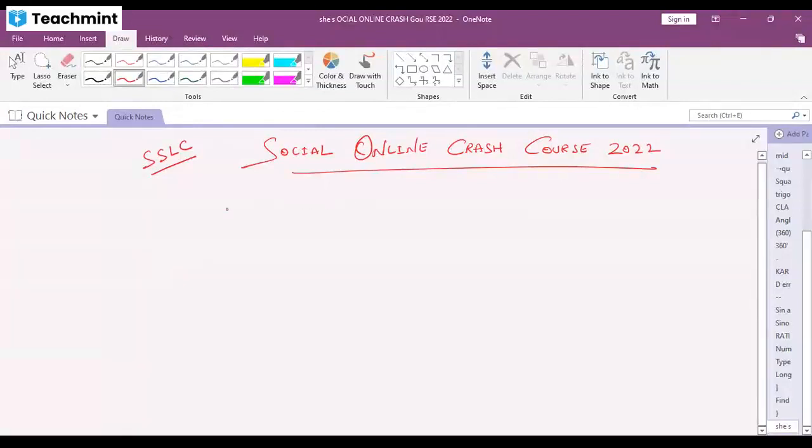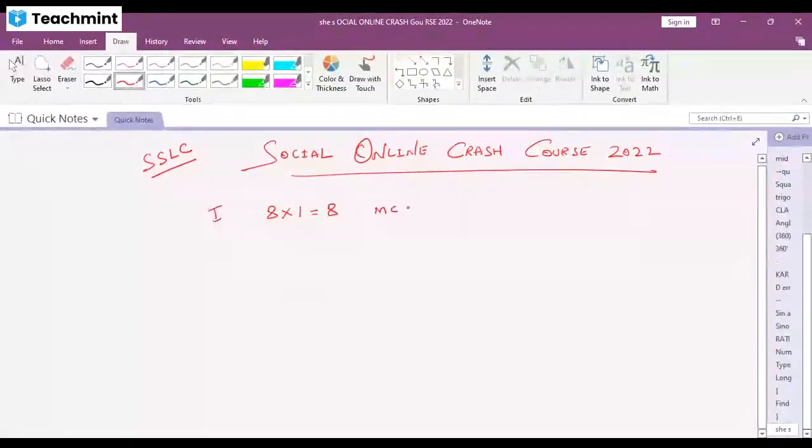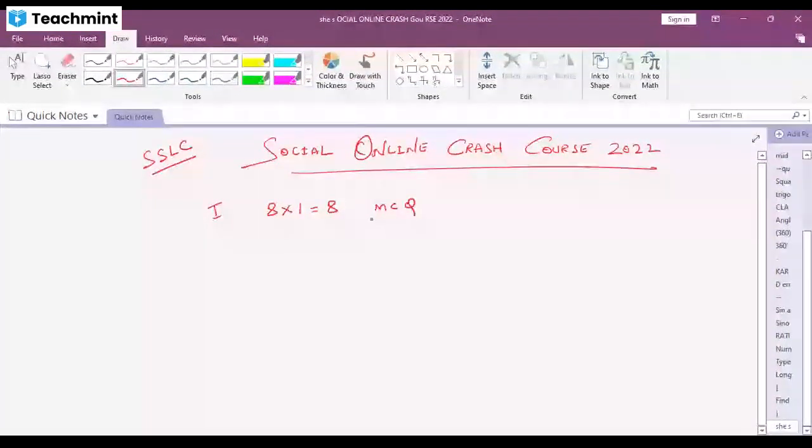The paper pattern will be 8 questions. Each question carries 1 mark. So in total you get 8. These will all be multiple choice, that is called MCQ. In my other video, I will share the expected blueprint for this year, but right now I'm just showing you the format.